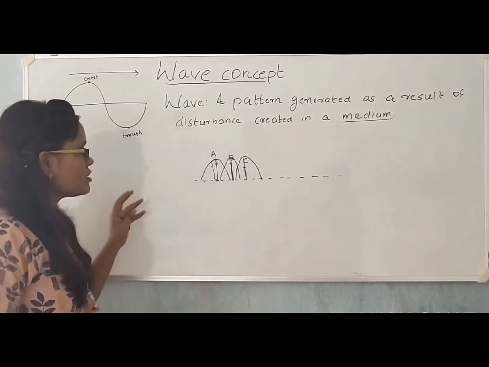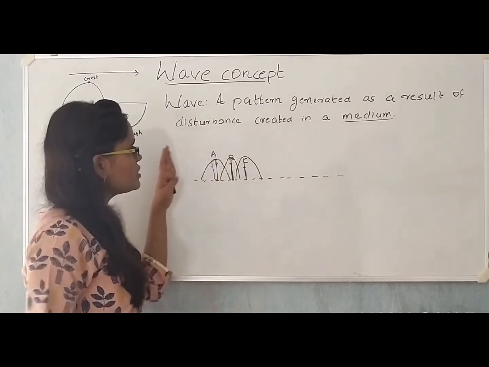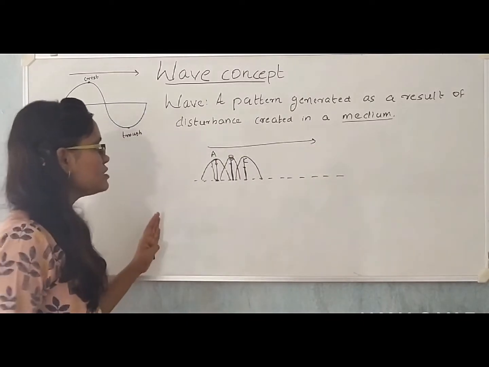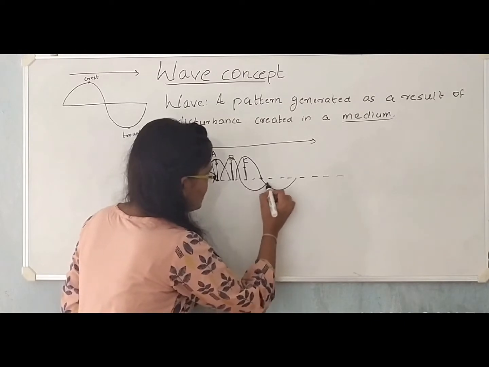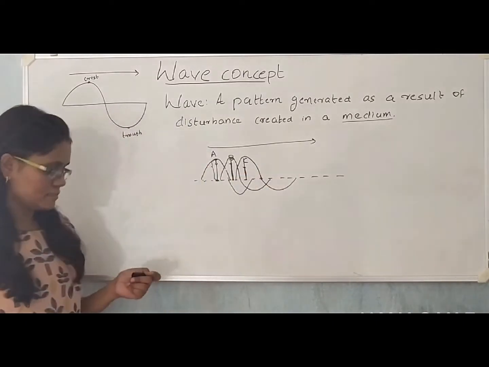So this way, you can now visualize how the crest keeps moving on the surface of the wave from left to right. In a similar manner, the trough also moves along with the crest. See, in this manner, the trough is also moving along with the crest.